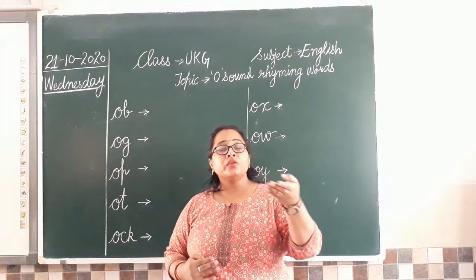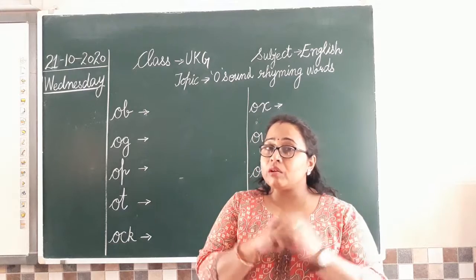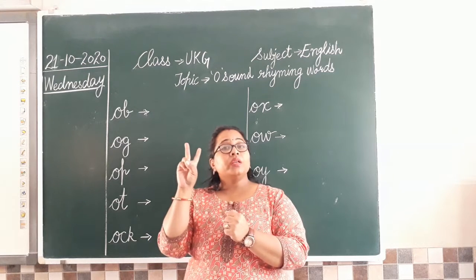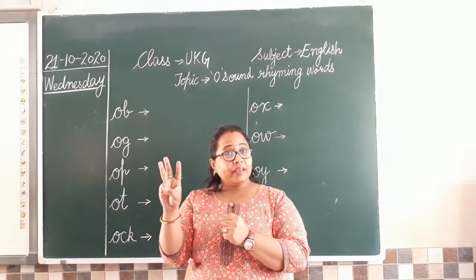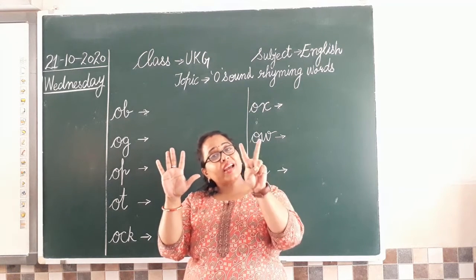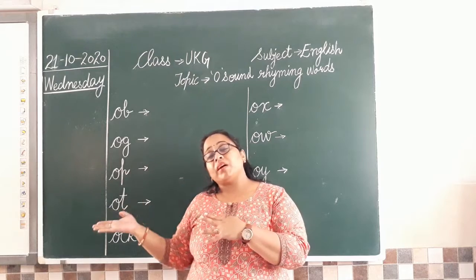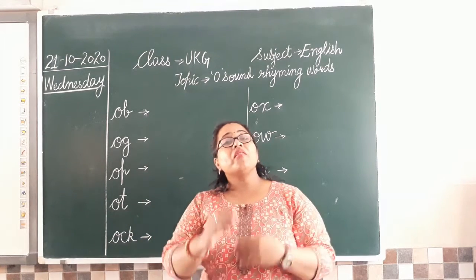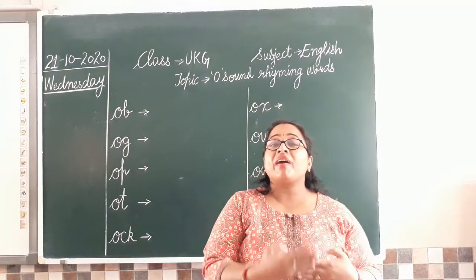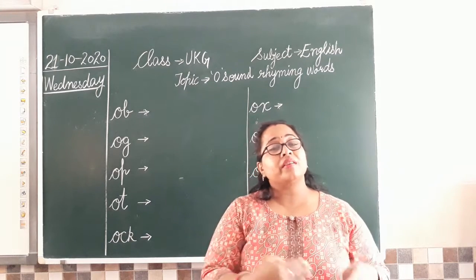Okay. Now moving to the days of the week. So you all told me that we have 7 days in a week, isn't it? So let's revise their names. Monday, Tuesday, Wednesday, Thursday, Friday, Saturday, Sunday. So these are the 7 days of the week and 12 months in a year. You all know the month names and day names, so just keep revising them. One day we'll learn how to write them also. But first keep revising them orally.